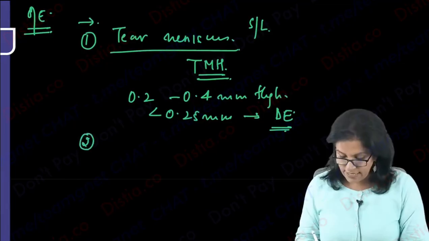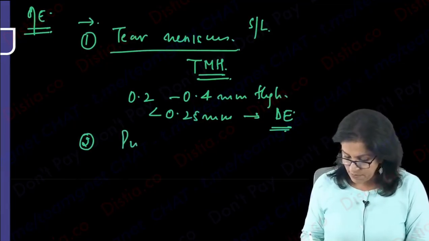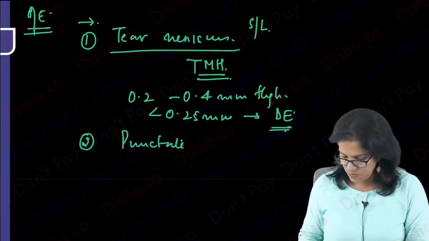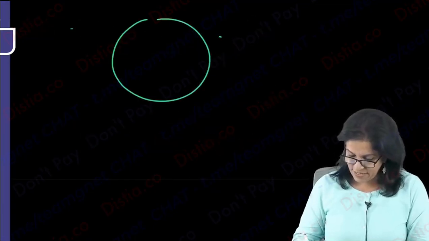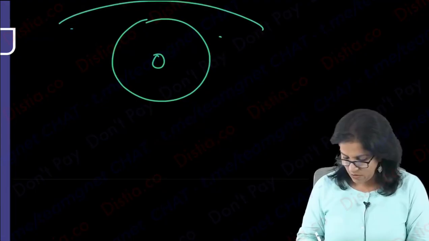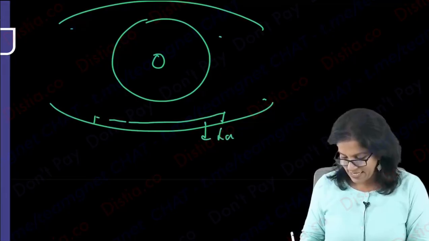Apart from this, what else can I see in the findings? I said there could be punctate epithelial keratitis. Should we write like this? No, we should make a diagram here. So let's make a diagram to understand, as on examination findings we always make a diagram. This is your lower tear meniscus height, right?